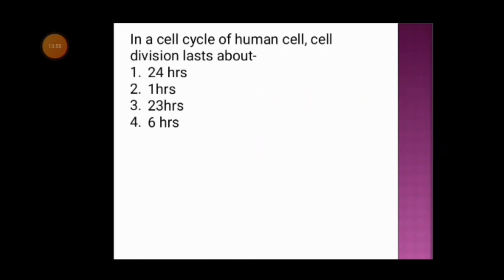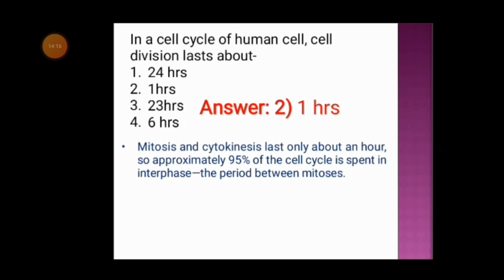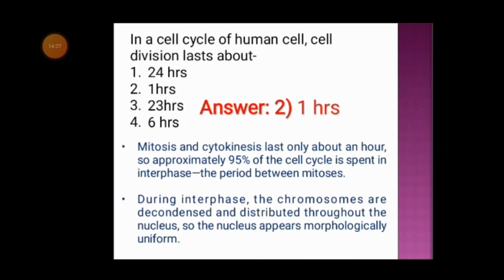Next question. In a cell cycle of human cells, cell division lasts about option 1, 24 hours, option 2, 1 hour, option 3, 23 hours, option 4 is 6 hours. And the correct answer is option 2, 1 hour. Mitosis and cytokinesis last only about an hour. So approximately 95% of the cell cycle is spent in interphase, the period between mitoses. During interphase, the chromosomes are decondensed and distributed throughout the nucleus, so the nucleus appears morphologically uniform.